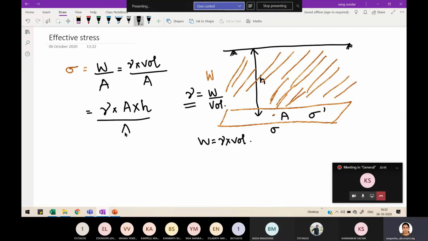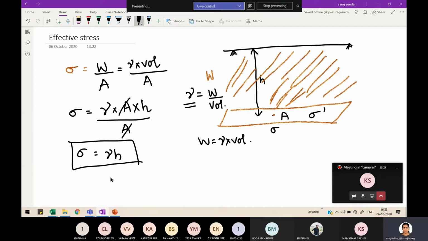So divided by area is equal to your sigma. Cancel this A and this A. So sigma is equal to gamma into h. This is how we got the formula for total stress.